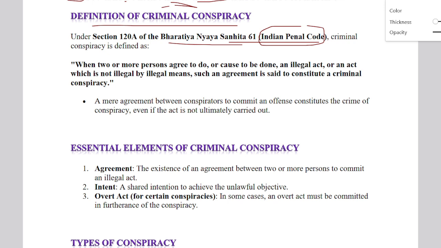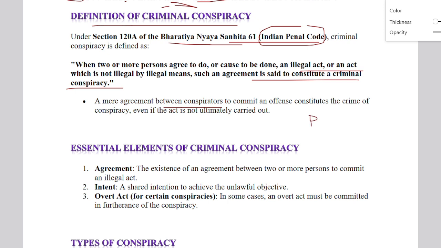So when two or more persons agree to do, or cause to be done, an illegal act, or an act which is not illegal by illegal means. Illegal means doing any criminal offenses against people or hurting people, and all this is constituted as a criminal conspiracy: a mere agreement between two or more people.